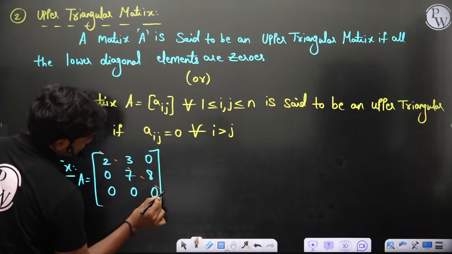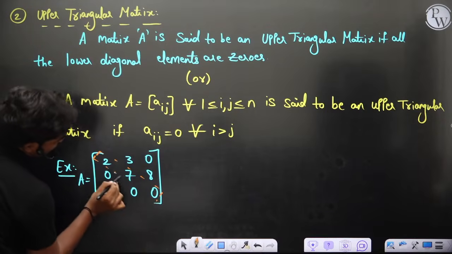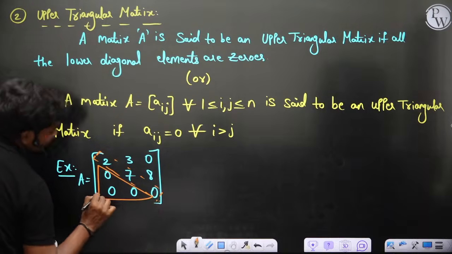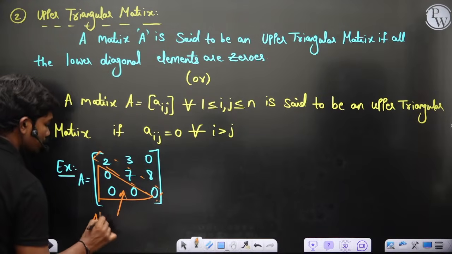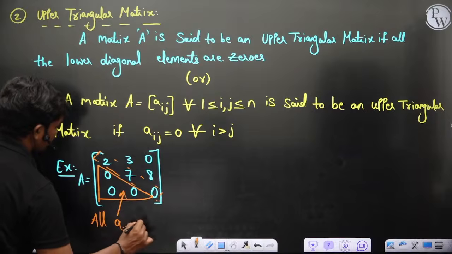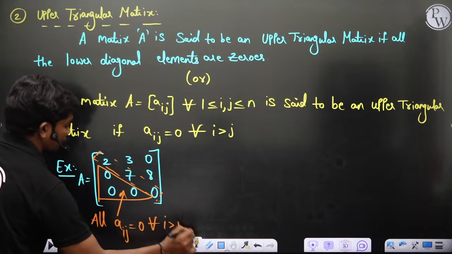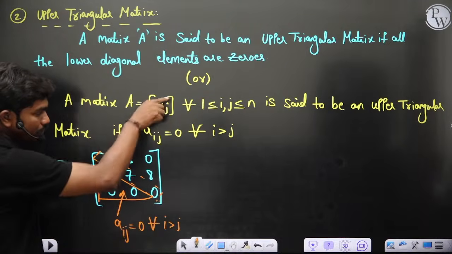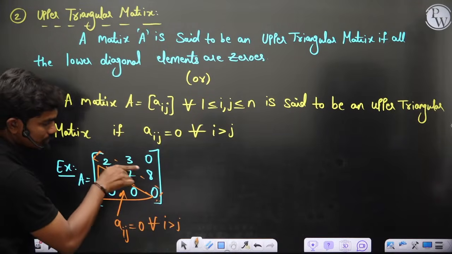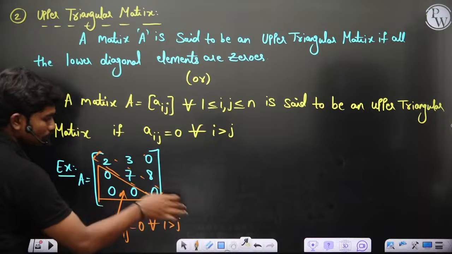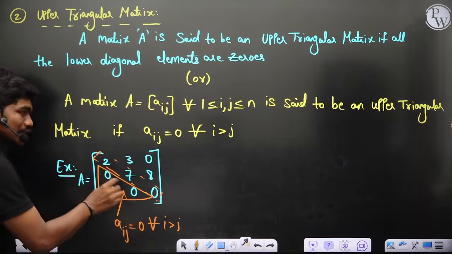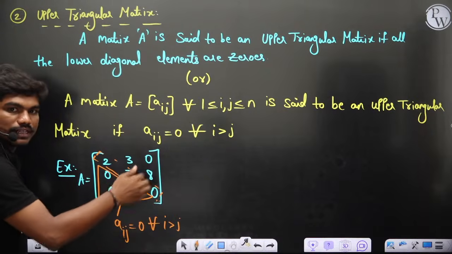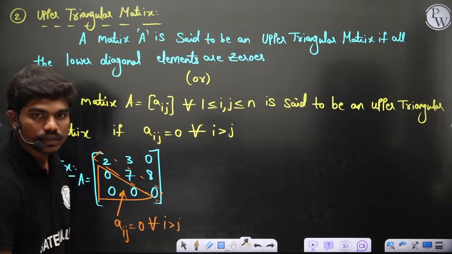This is the diagonal and these are the lower triangular elements, and you can see all these elements are zeros. When defining this statement I never bother about the other elements. The only thing that should happen is that all my lower diagonal elements are zeros. It's not mandatory that the other elements are non-zero or not negative. They can be anything. Basically the lower part is 0.